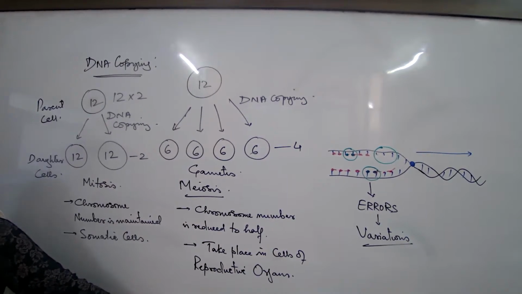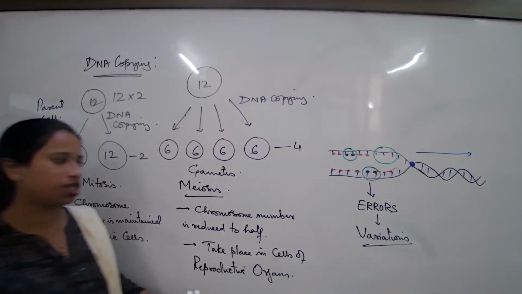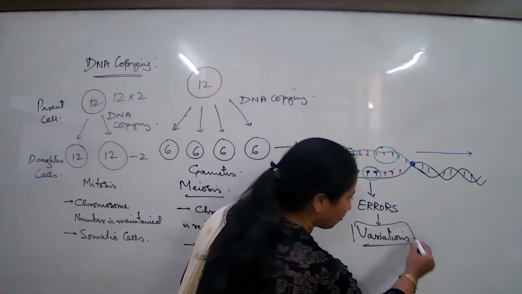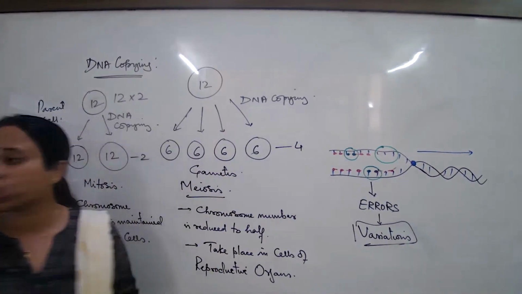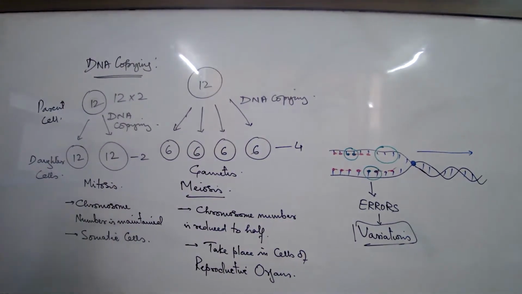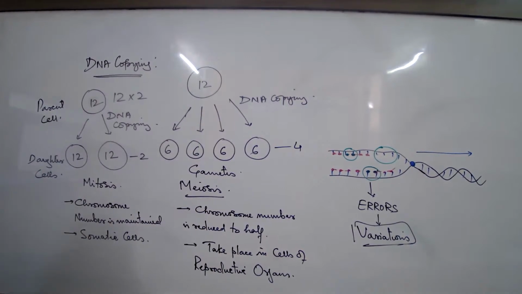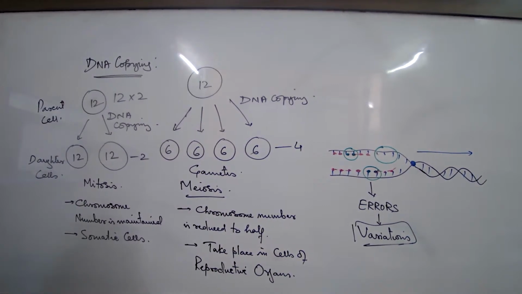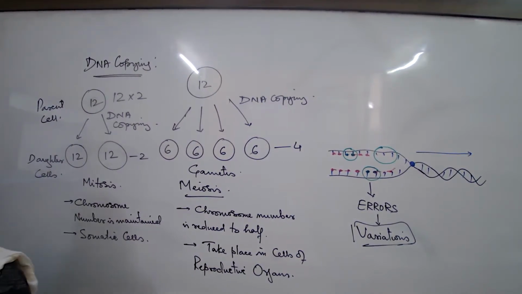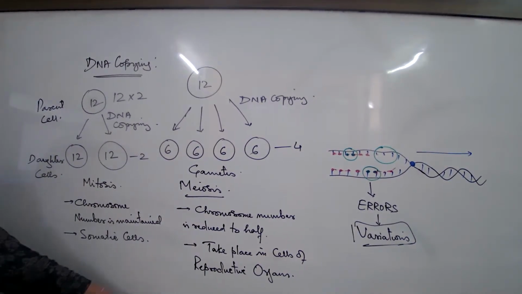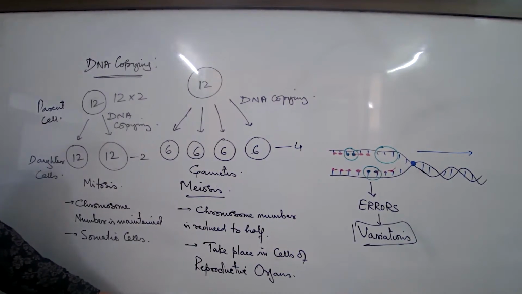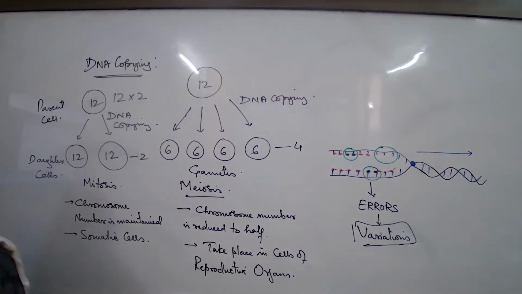This much is clear. So you get questions on this. Variations. Are variations beneficial for an organism, or for a species? Now, what is the meaning? You understand? That's your text question itself. Here we are saying, are variations beneficial for a species or is it beneficial for an organism?